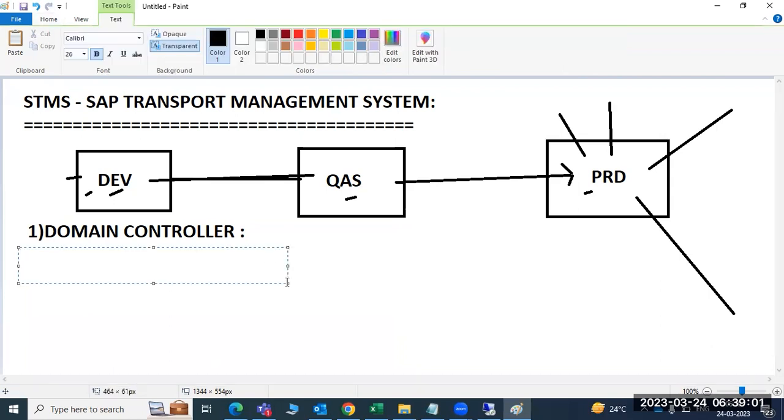What is this domain controller? First we perform the domain controller configuration, then add the systems into the domain controller. These are two configurations.